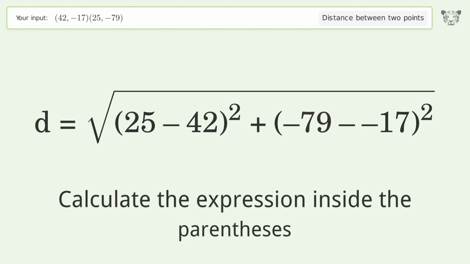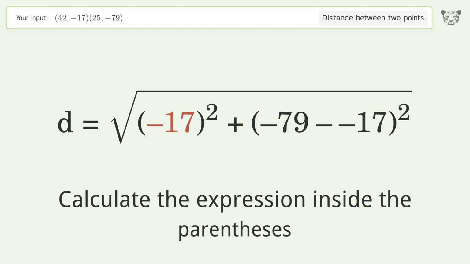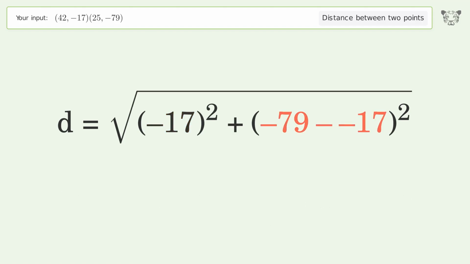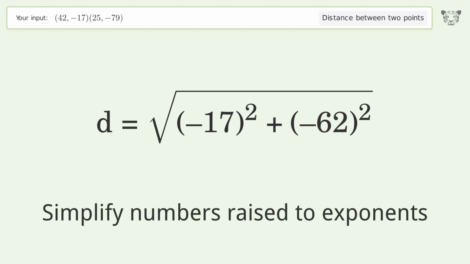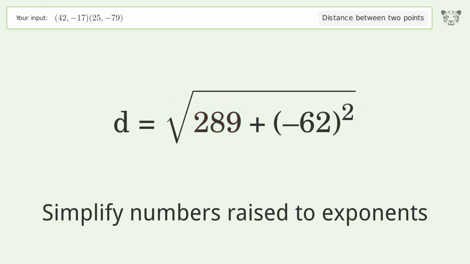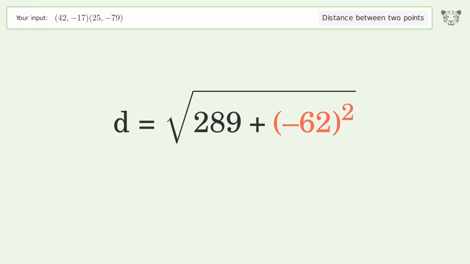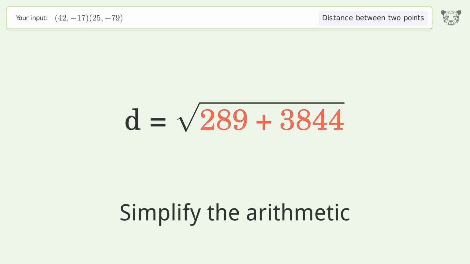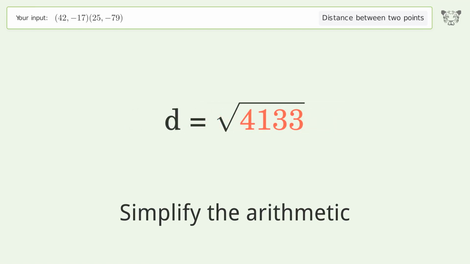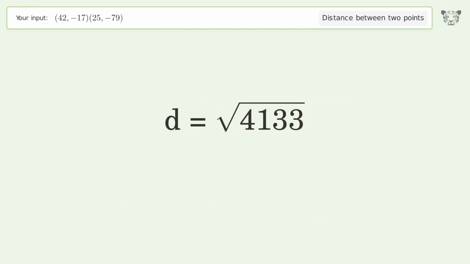Calculate the expression inside the parentheses. Simplify numbers raised to exponents. Simplify the arithmetic. And so the distance between the 2 points is the square root of 4,133, or 64.288.